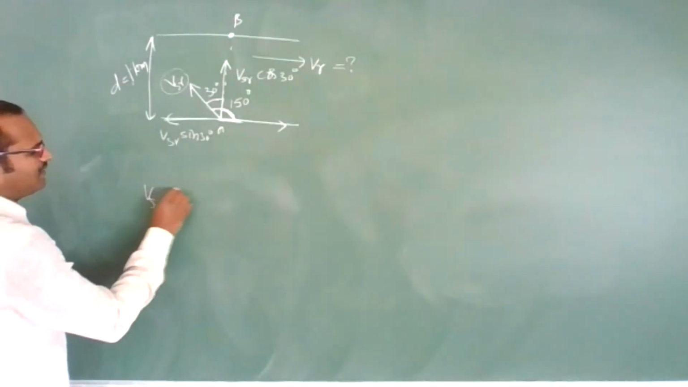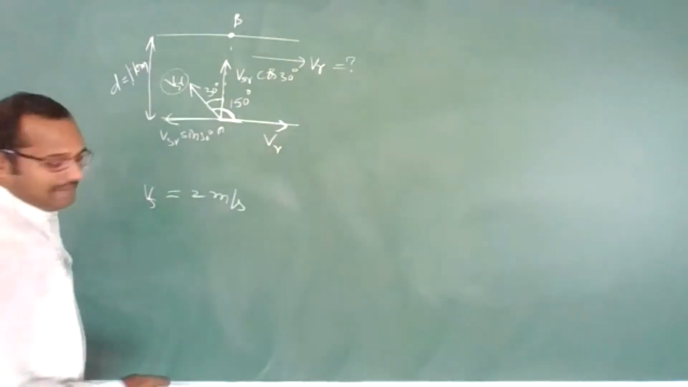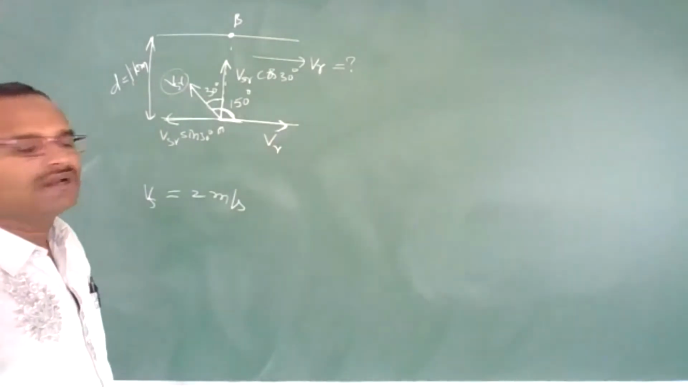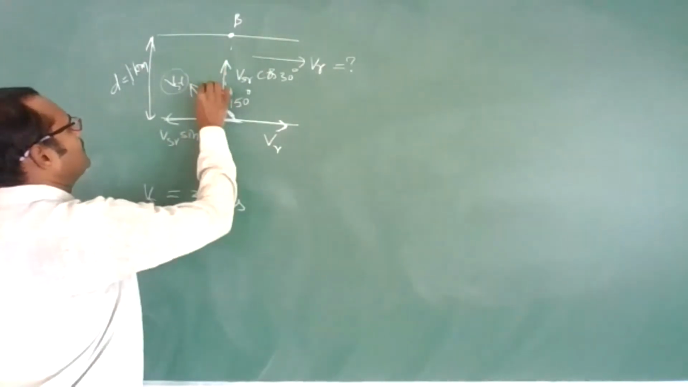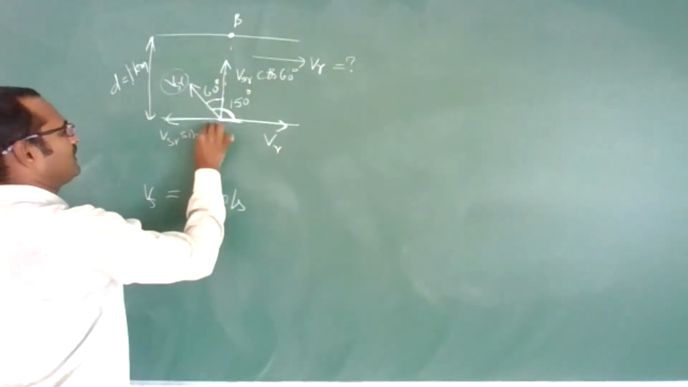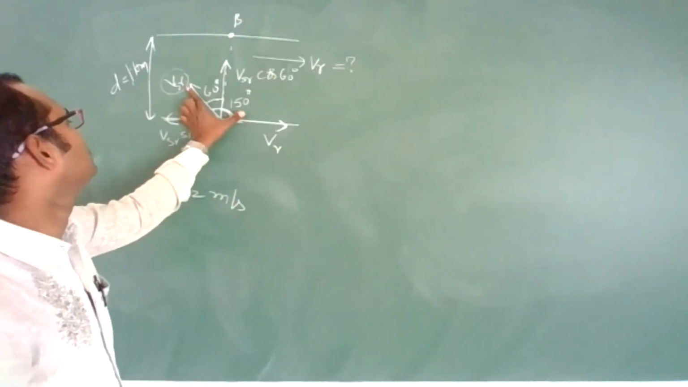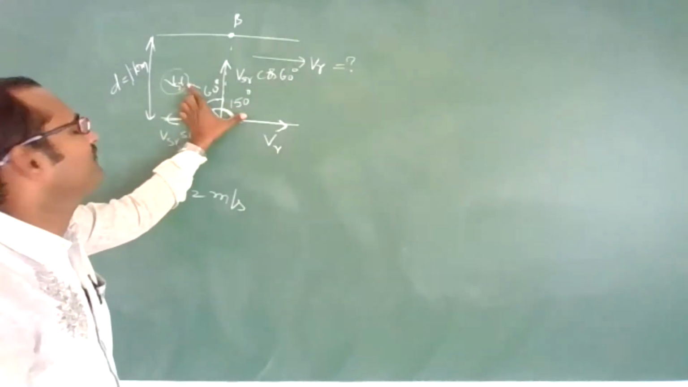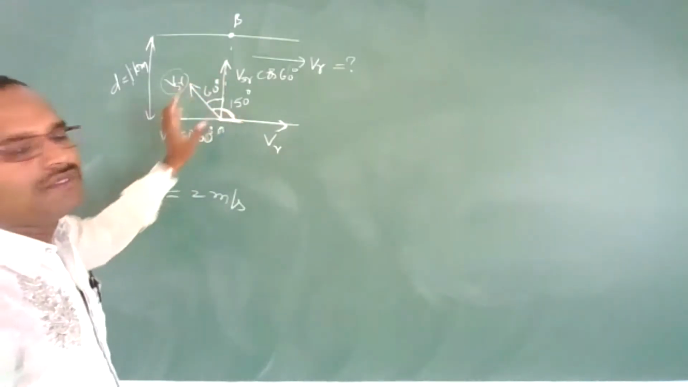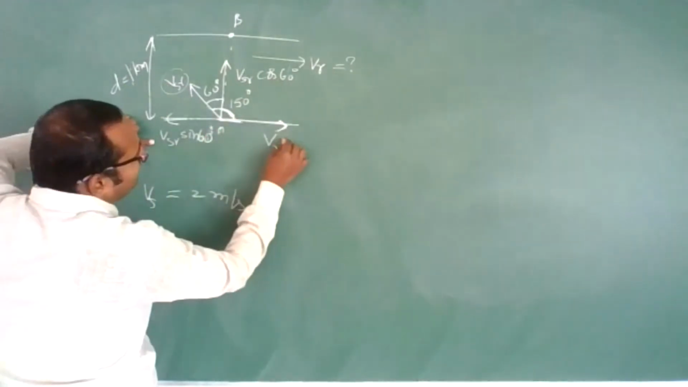Velocity of swimmer is given, that is 2 meter per second. River flow is in this direction, velocity of river. Why 60 degrees, sir? 90 plus 60 is 150. Sorry, you are right, this angle is 60 degrees. So 60, then this will be 90, total will be 150. So this will become VSR cos 60, VSR sin 60, and in this direction velocity of river is there.